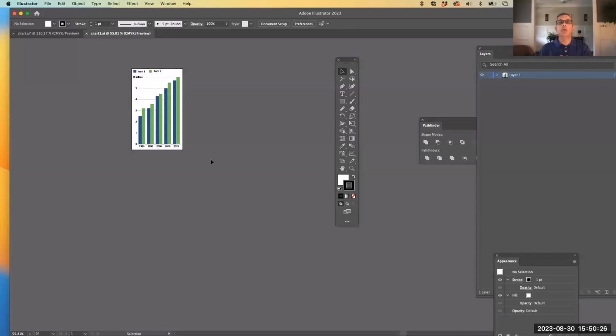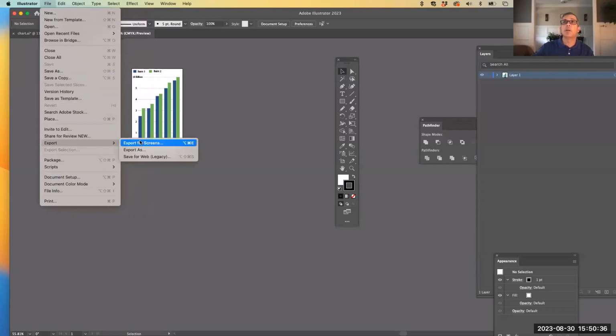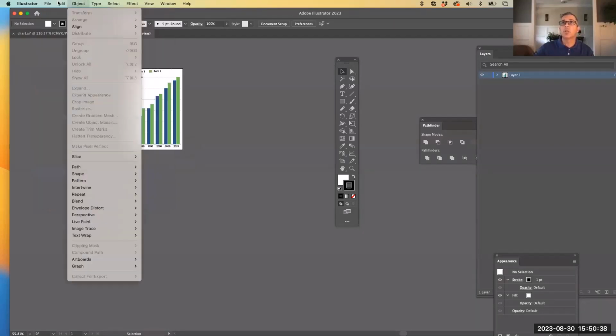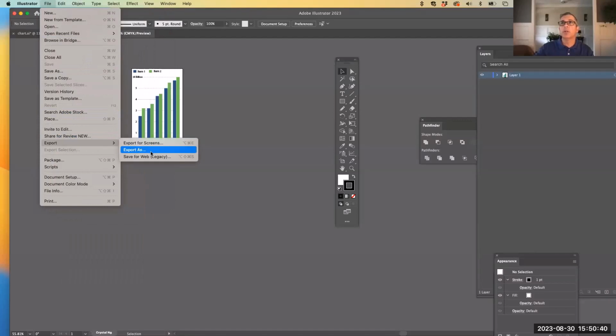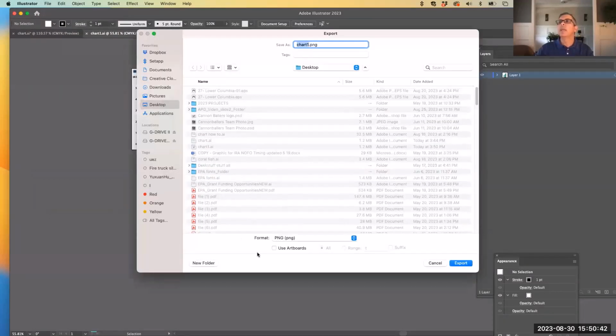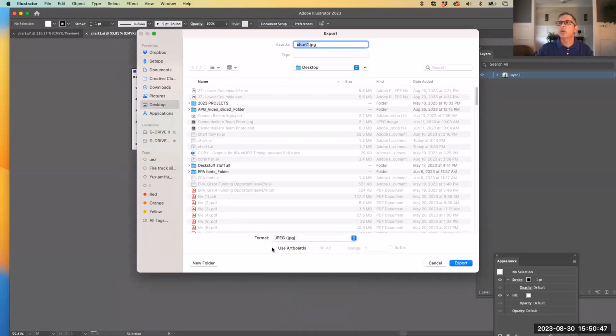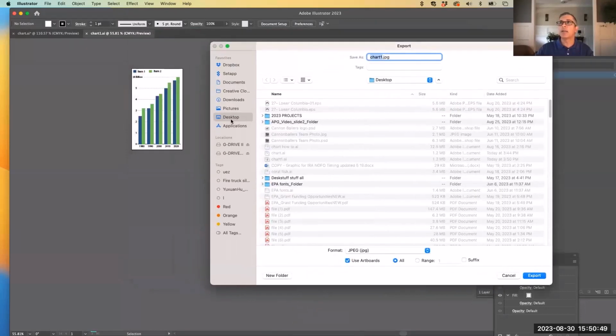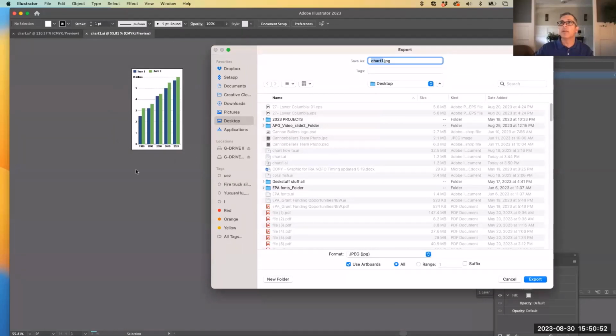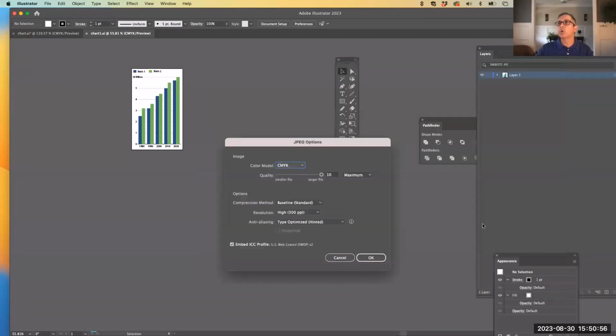Okay, so when you bring the graphic into InDesign, it needs to either be a JPEG or an EPS. So you can either do File, Export As. So you go to the top, File, pull down to Export, then Export As. And then down here, you're going to pull this to JPEG. And you're going to hit Use Artboards, the little box, so that it selects everything that's within there. So in case you have anything floating out here, it won't select that. And you're going to hit Export, CMYK 300, that's fine.